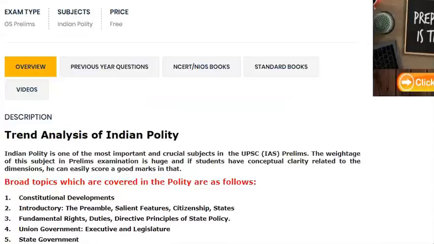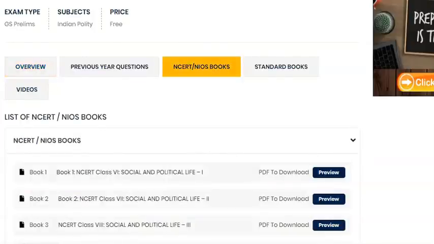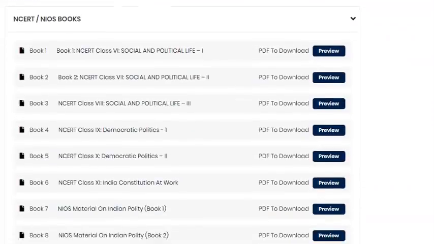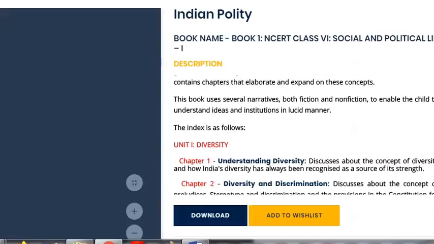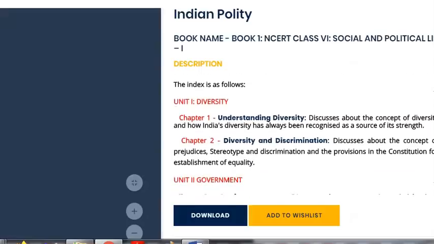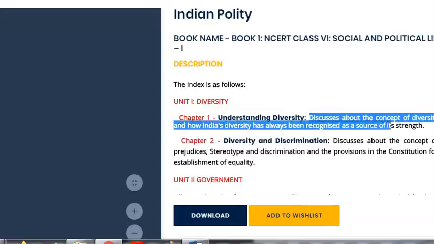As you have seen the list of the books which you have to read for preparation of polity and governance, now moving to our website, we have provided the NCERT and NIOS books at one place, and you can download the books easily by clicking on the preview section. In this, each chapter has been defined by what to read and what has been discussed in the chapter.